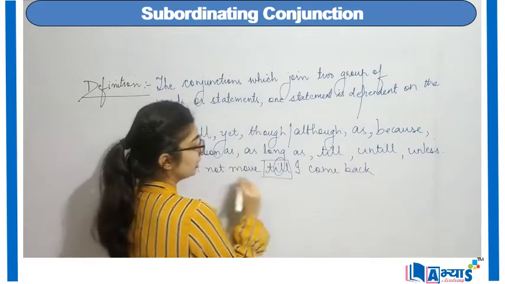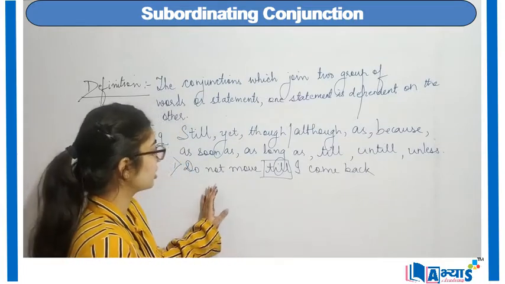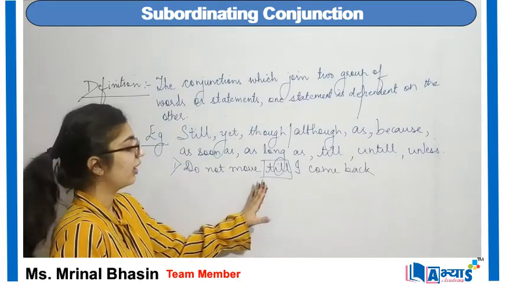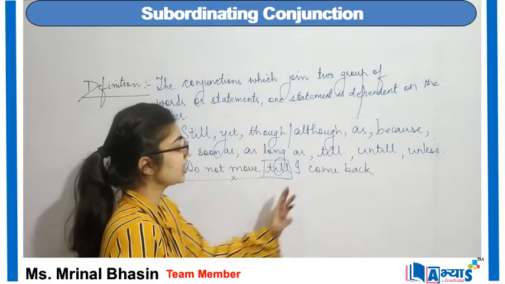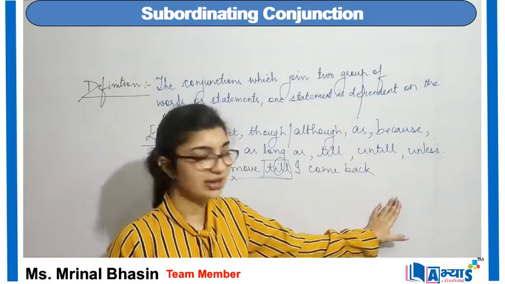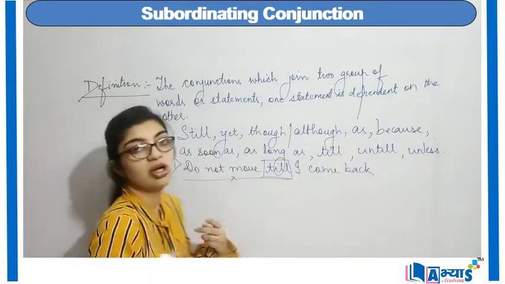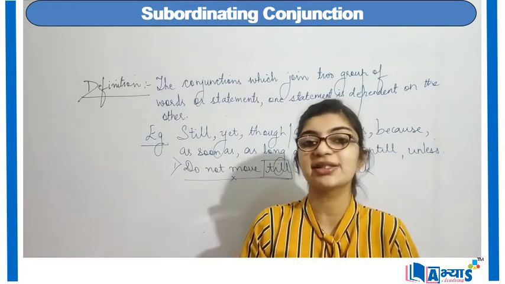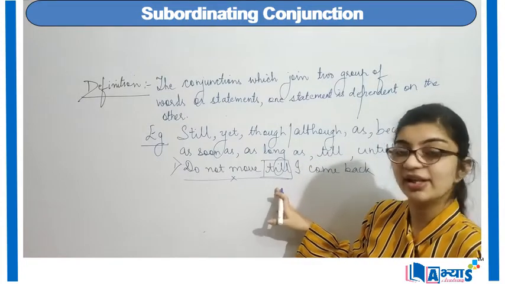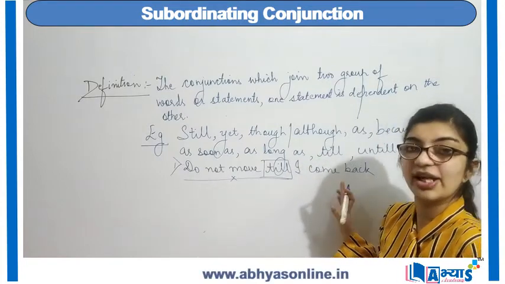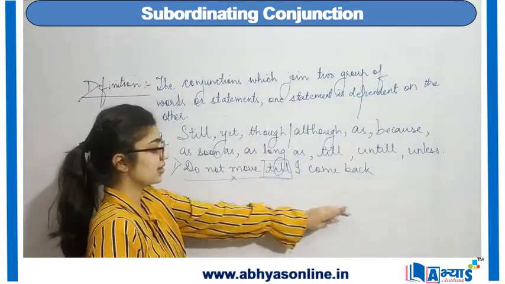Now over here, till is a conjunction and this is a subordinate conjunction, because if I remove "do not move" and say only "I come back", it does not complete the sentence. It is not giving a meaningful sentence. So if we use till, "do not move till I come back", it makes a complete sentence.